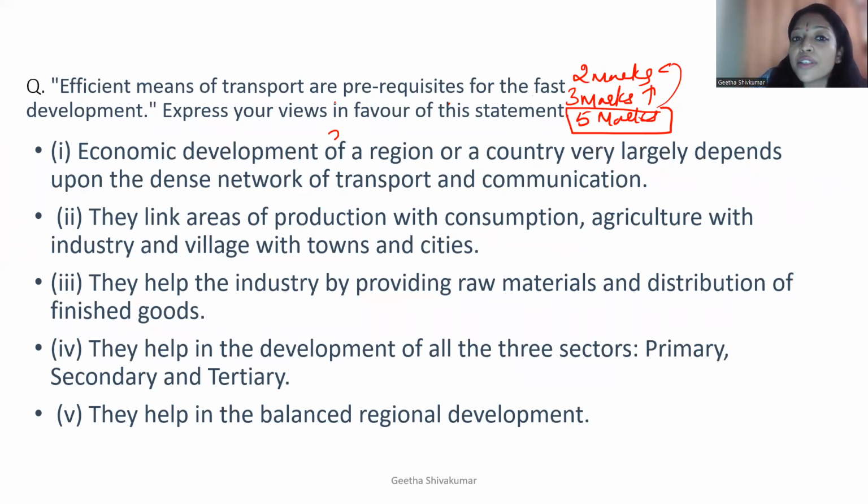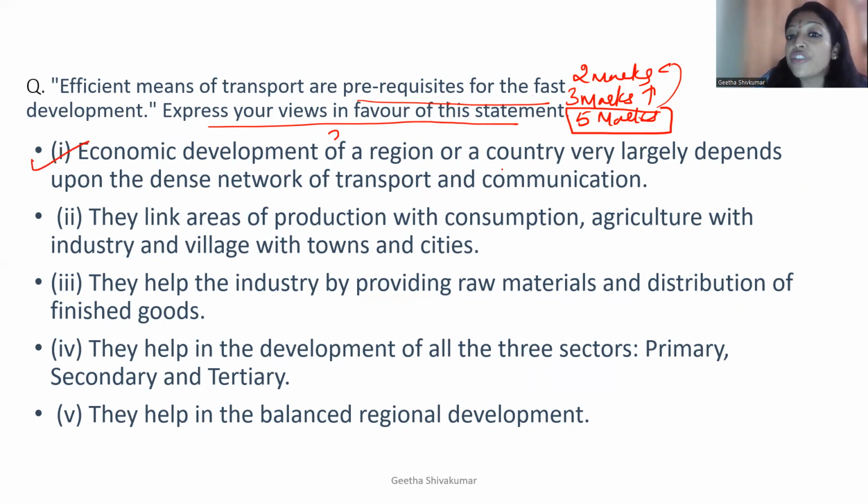Efficient means of transport are a prerequisite of fast development. Express your views in favor of this statement. What they are telling is that transport is very important. If the transport is very good, what will be happening? There will be fast development. How can you justify it? So the first one,